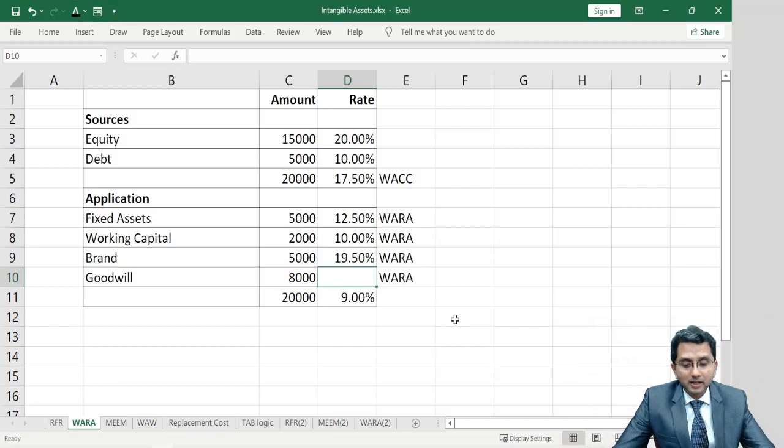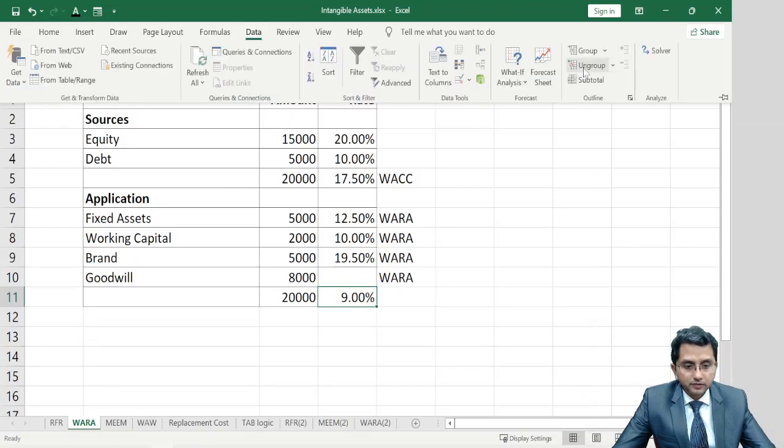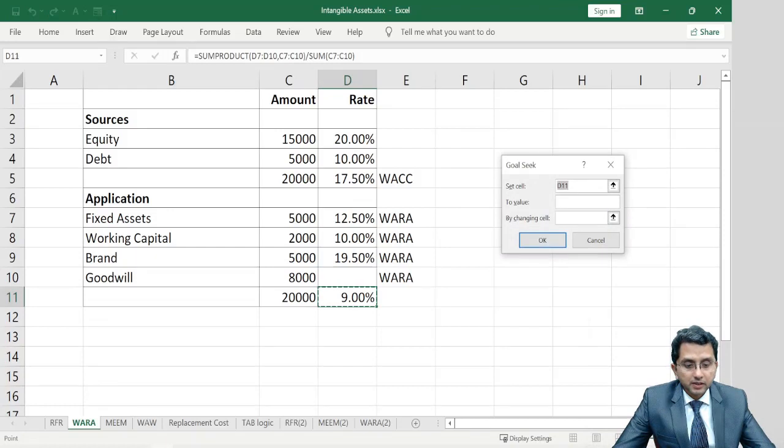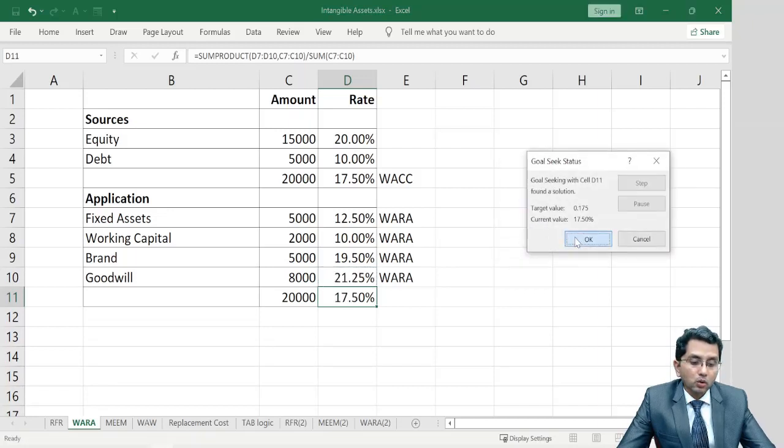21.25%. I repeat it again for you. I select this 9%, go to Data, What-If Analysis, Goal Seek. D11 should be 0.175, by changing this blank cell. Okay, and okay.